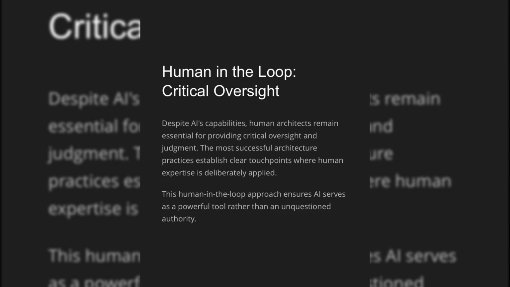Despite AI's capabilities, human architects remain essential for providing critical oversight and judgment. The most successful architecture practices establish clear touchpoints where human expertise is deliberately applied. This human-in-the-loop approach ensures AI serves as a powerful tool rather than an unquestioned authority.